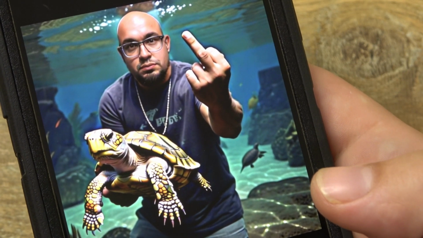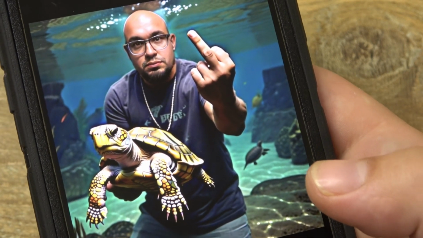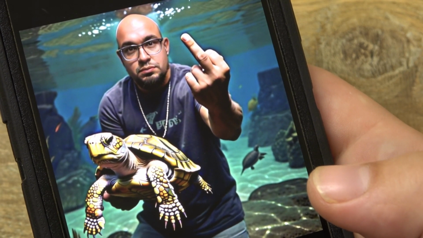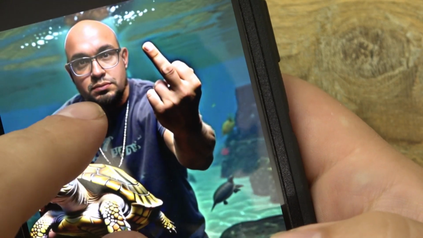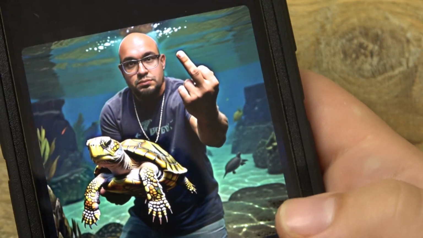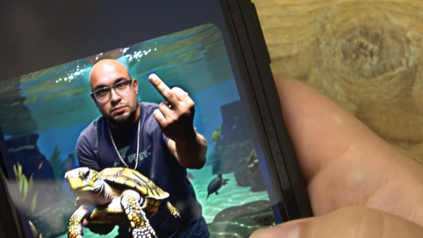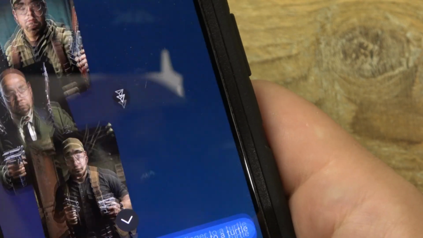Looks like I'm quite deep there. So I'm chilling with the turtle. Something happened. Maybe a scuba diver messed with us. And I'm like, yo, me and my friend just F off. So at least it is the middle finger here. I look very upset that someone messed with my turtle friend. So yeah, there you go. So like I said, some things make sense, some things don't make sense.